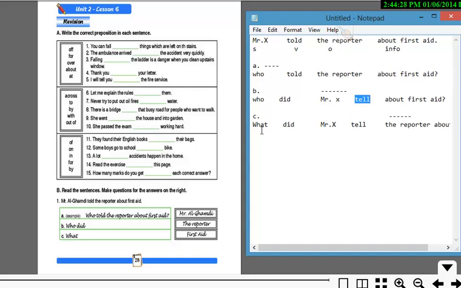If I want to know more about what is the information being told, I'm just going to play with the verb again the same way, using did as a function of the past, and tell as the verb in the simple form, keep the subject in between and just put the object here. Remember that you need to use about as the information word, and that's it for this lesson.